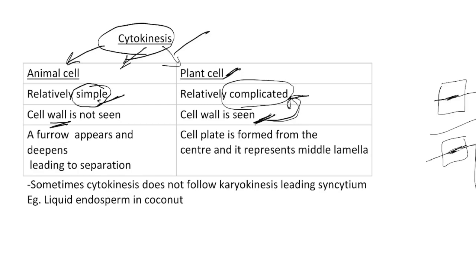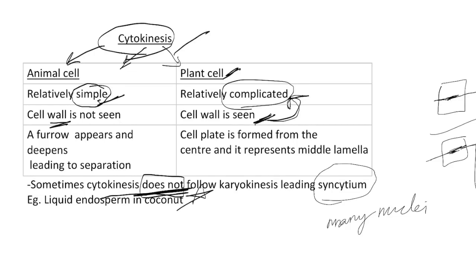Sometimes the cytokinesis does not actually follow karyokinesis. Very important. Cytokinesis need not follow as soon as karyokinesis gets over. We have something called a syncytium. Syncytia means many nuclei.